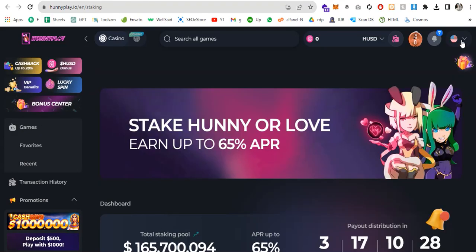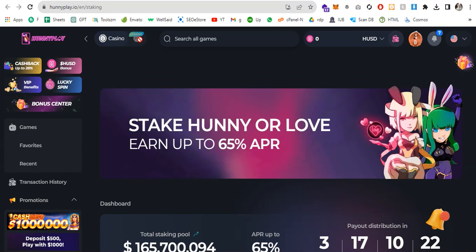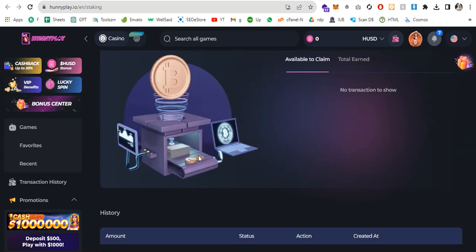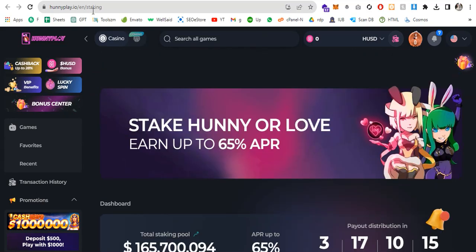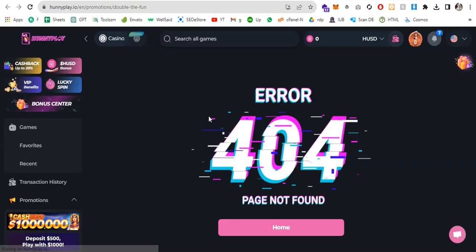You can also change the language from here, and these are the notifications. You can see the notifications, and you can also search for a game. And this is the casino. You can also minimize this, and everything is mentioned on the main page. So this is how it works. 6% is the referral commission and 1.5% for lifetime. And let's talk about the Double the Fun promotion, which is coming soon.